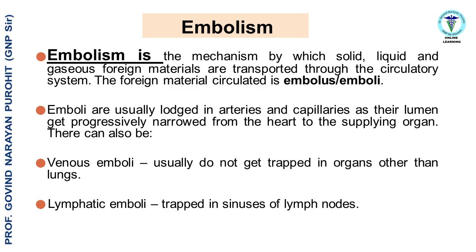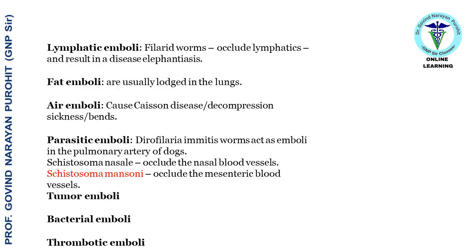Lymphatic emboli are trapped in the sinuses of lymph nodes. Lymphatic emboli, filarial worms, occlude lymphatics and result in a disease, elephantiasis. Fat emboli are usually lodged in the lungs. Air emboli cause caisson disease, decompression sickness, the bends. Parasitic emboli: Dirofilaria immitis worms act as emboli in the pulmonary artery of dogs.